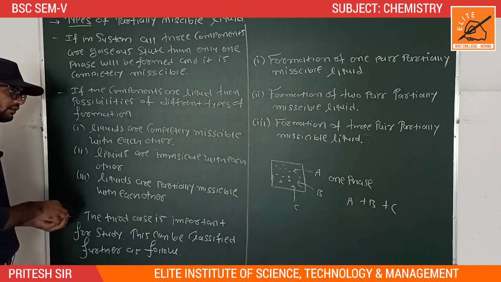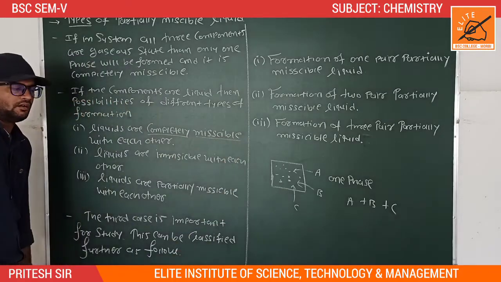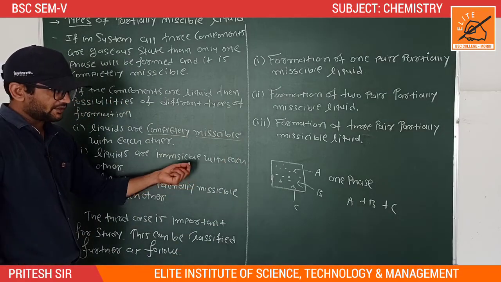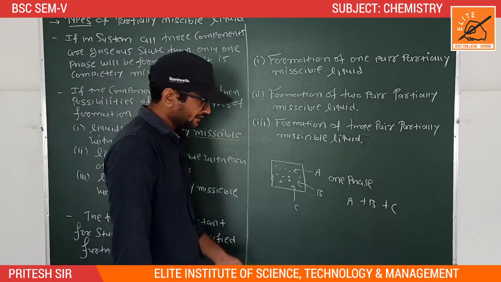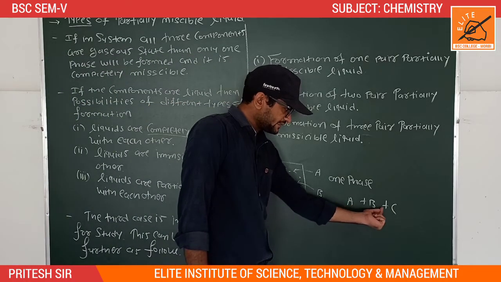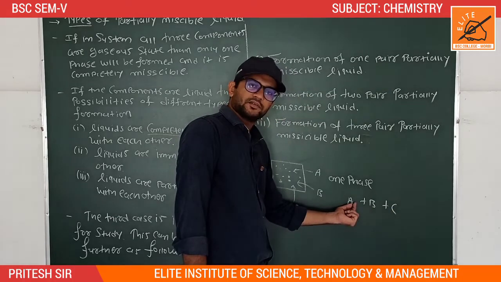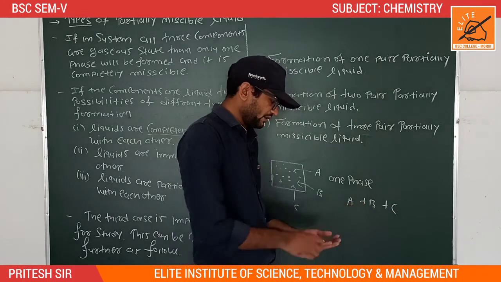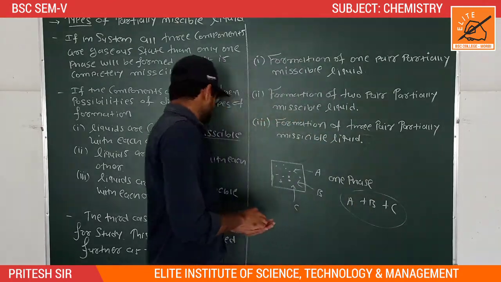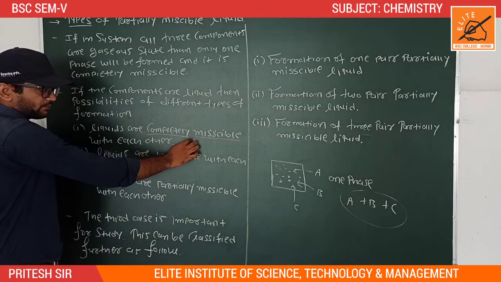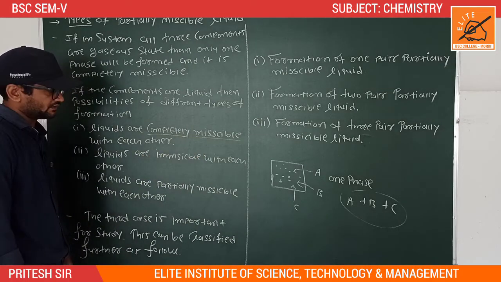First one is completely miscible. Completely miscible means all the three components are completely mixed together and form only a homogeneous system. Suppose A, B, C are all liquid and form a homogeneous solution. At that time only one phase is present, because it forms a homogeneous solution.